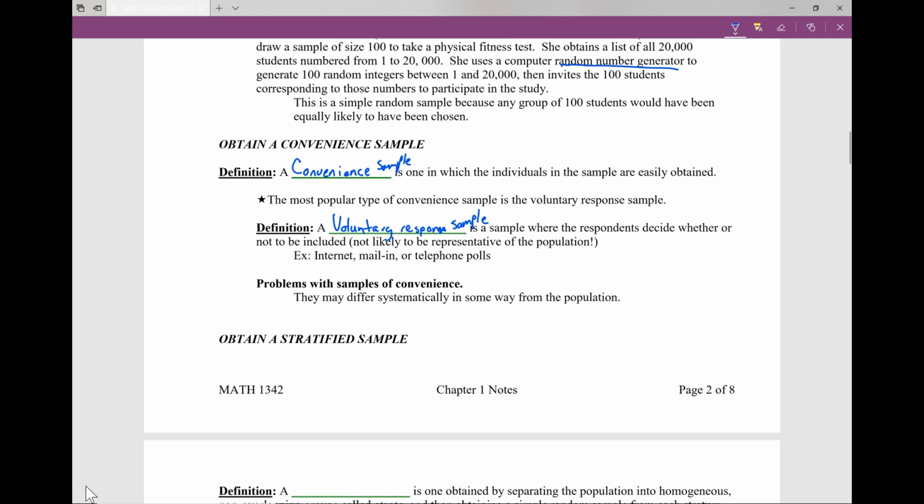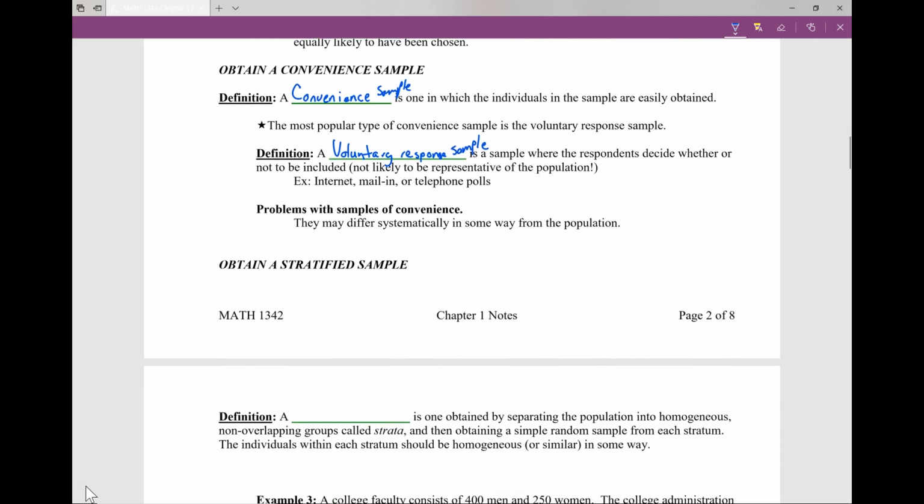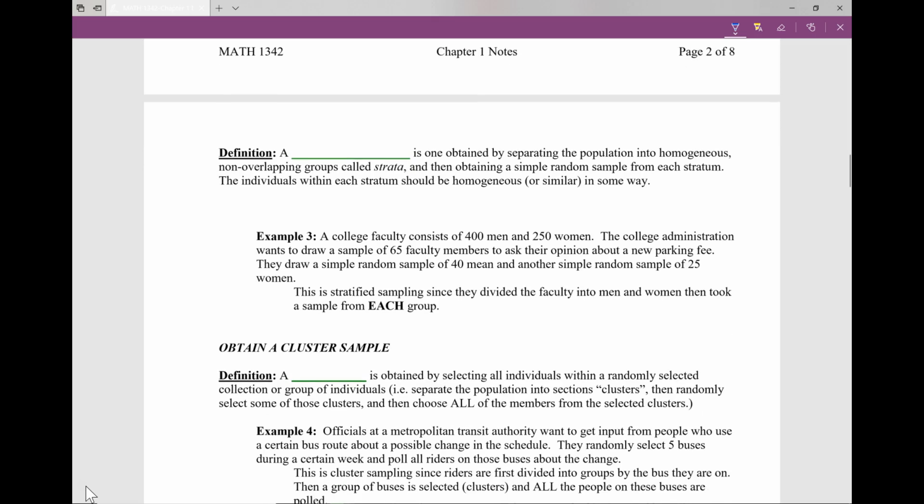These are not good representations of the population, because we look at this and it's only those people that want to respond. It's only really those people that have a strong like or strong dislike to whatever is being discussed that usually respond to these voluntary response samples and convenience samples.